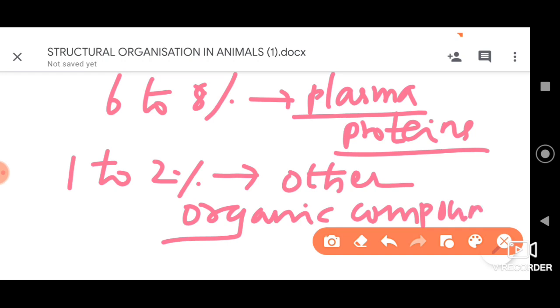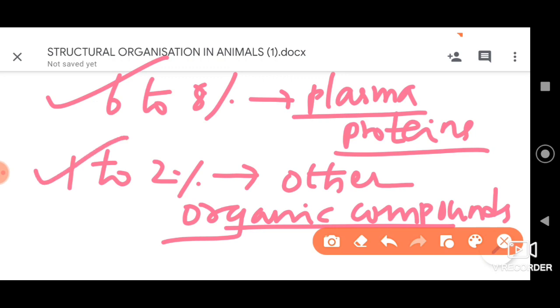So this is the constitution, or the components which can be present with respect to the fluid of the blood called the plasma. Let me repeat, it is pale yellow in color, slightly alkaline, viscous in nature. Water is 90 to 92%, 1 to 2% inorganic salts, 6 to 8% plasma proteins, and 1 to 2% other organic compounds.